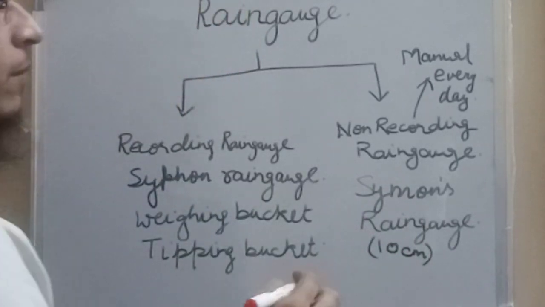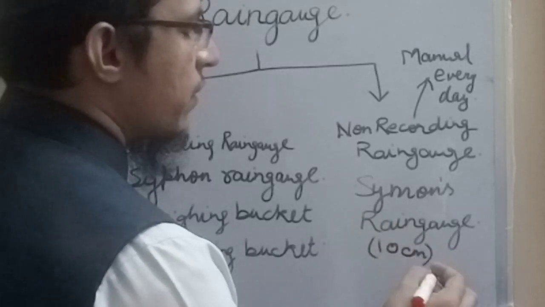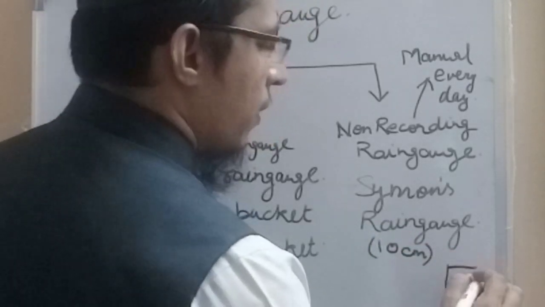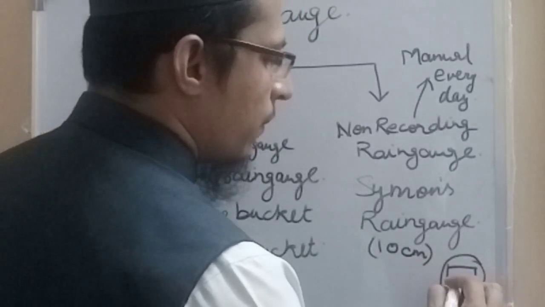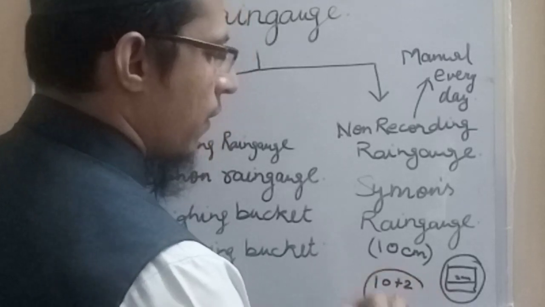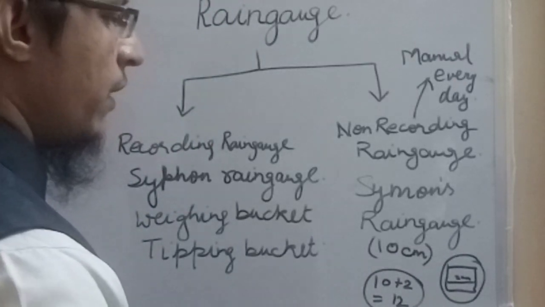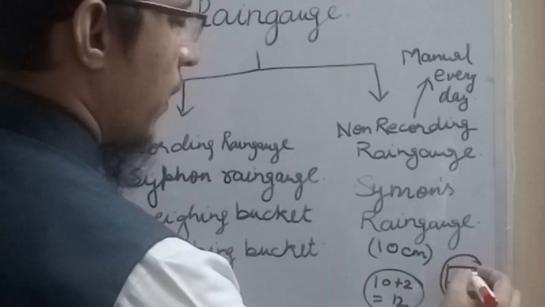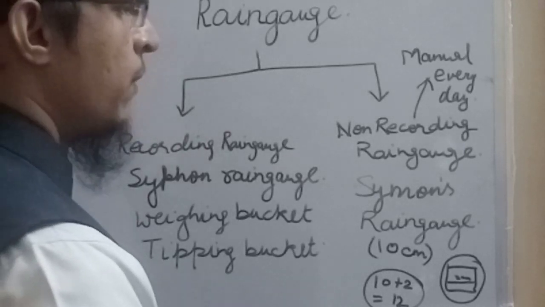Suppose we have 12 centimeter of rainfall. When the first 10 centimeter of rainfall occurs, the rain gauge will fill to the top, and it has to be emptied. Now in the next morning you will have 2 centimeter of rainfall data, so you have to add both of them. 10 plus 2 is 12. So in a non-recording rain gauge, you have to take manual readings, and whenever the rain gauge is filled within 24 hours, it has to be emptied and recorded.